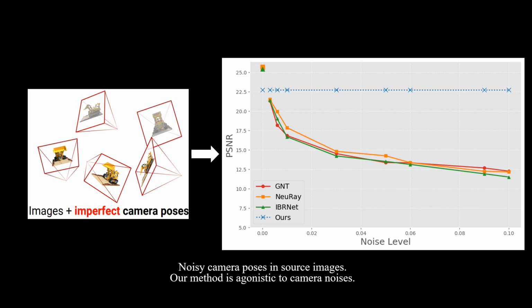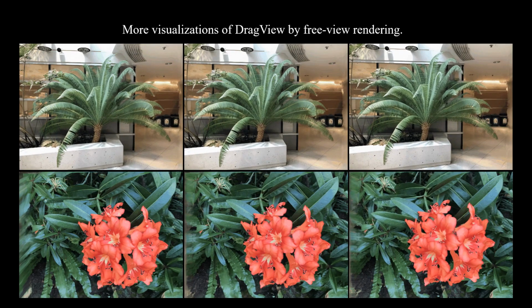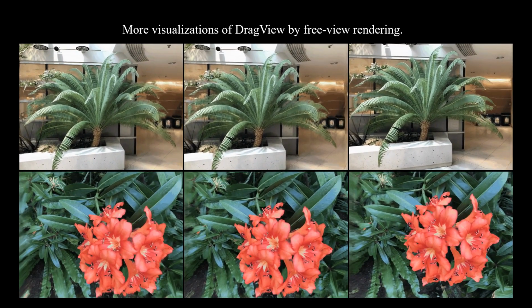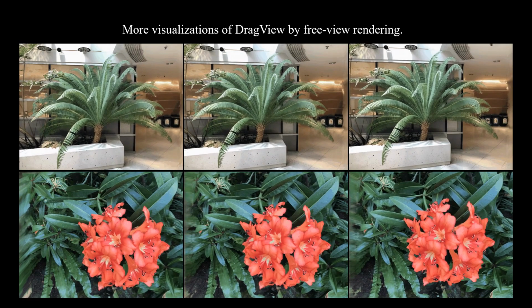All generalizable methods suffer from noisy camera poses, with significant degradation in performance even under a small amount of noisy calibration. DragView, which generates new views in a feed-forward pass without estimating camera poses, demonstrates stability in the rendering quality.